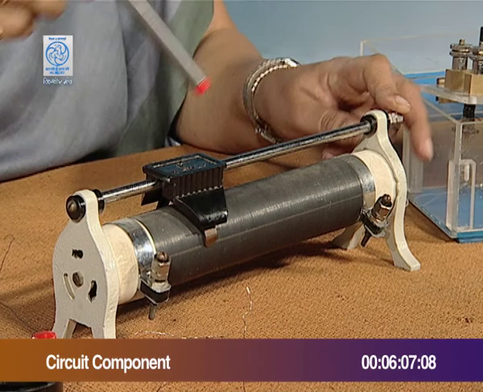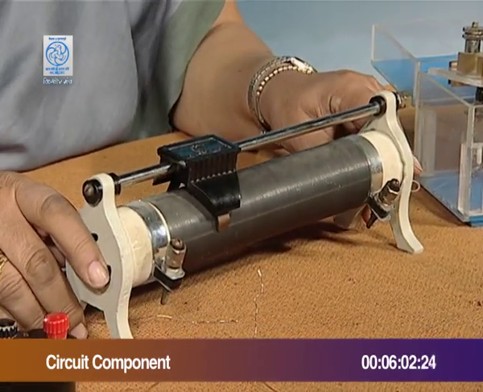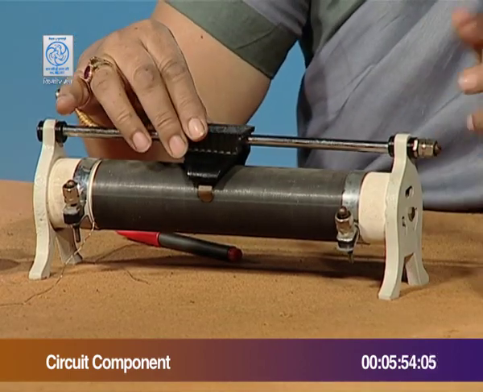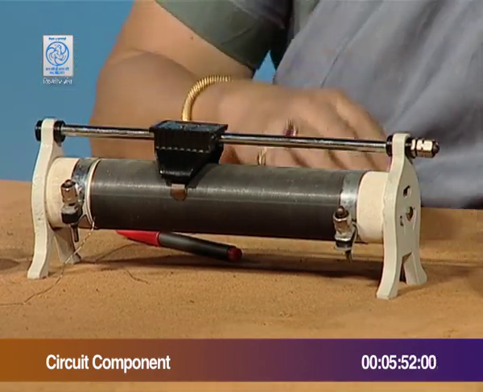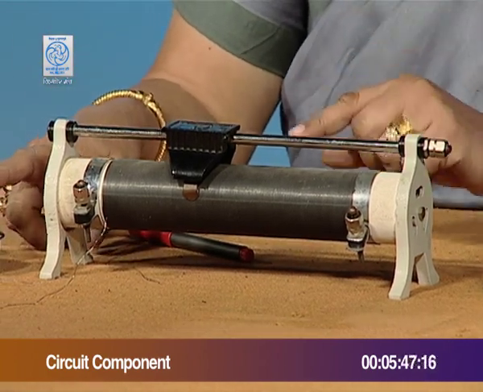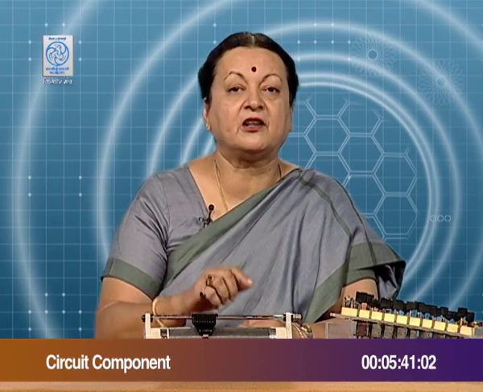Please note that this is used wherever you wish to change the resistance in the circuit and therefore change the current, and the choice is that you can choose it for any value of current requirement. These resistors are fixed, and therefore the current changes would be by fixed amounts, not the way they are by a rheostat. So, all of them have a special use and are used in the circuits in the laboratory.